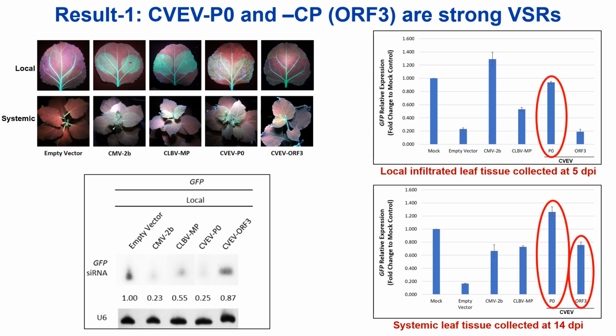This on the bottom left is a GFP siRNA northern blot that visually shows highly reduced siRNA levels in local tissue in the case of infiltration with CVEV-P0, whereas there is abundant GFP siRNA present in local tissue in the case of CVEV coat protein infiltration. Overall, these results confirmed the VSR activity of both CVEV proteins, with CVEV-P0 exhibiting local and systemic RNAi suppression, and CVEV coat protein or ORF3 exhibiting mainly systemic RNAi suppression.